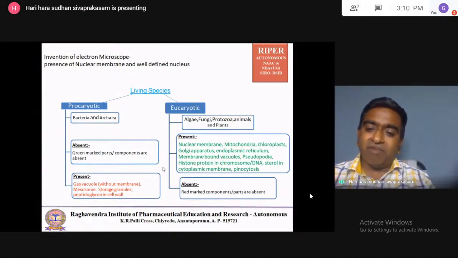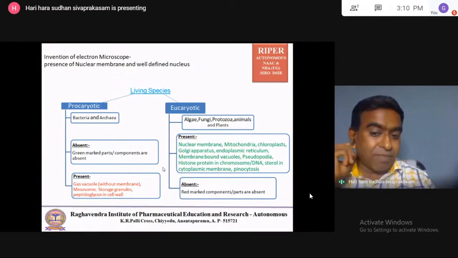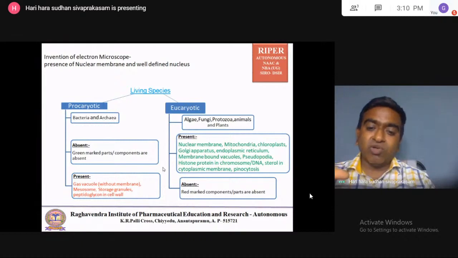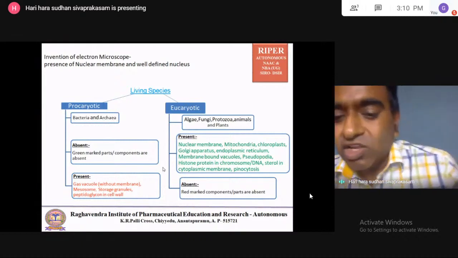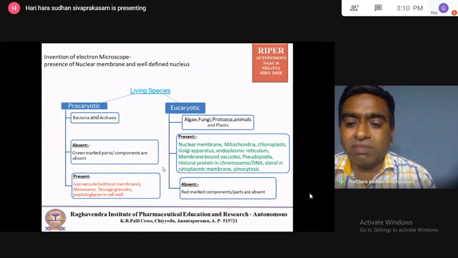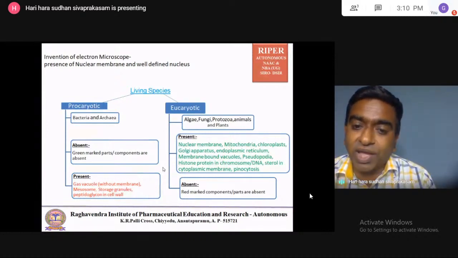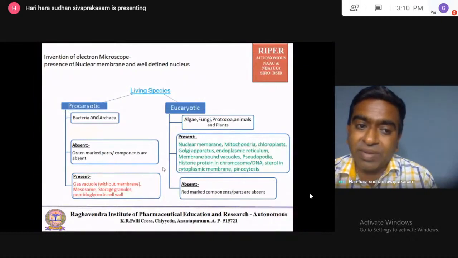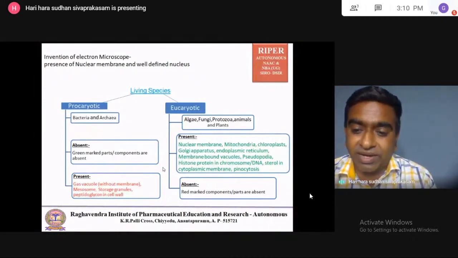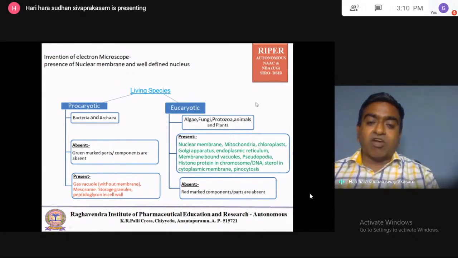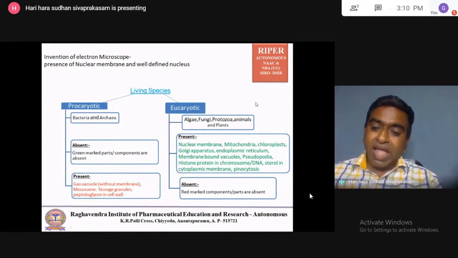You know the ball we play cricket with, the rubber ball. Inside the ball, a hollow region will be there, tightly packed, but inside that, gases are present. Like that, membrane-bound gas vacuoles are present in the eukaryotic, but absent in the prokaryotic. Pseudopodia are present in the eukaryotic, absent in the prokaryotic. Histone proteins are present in the eukaryotic, absent in the prokaryotic.